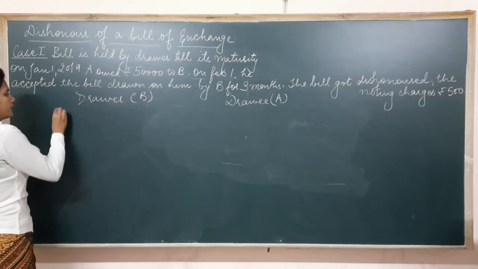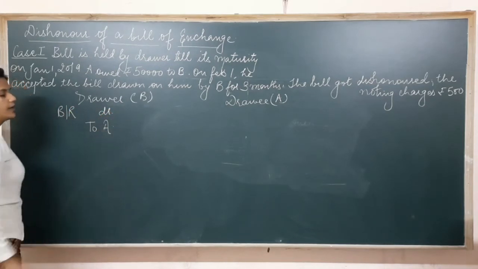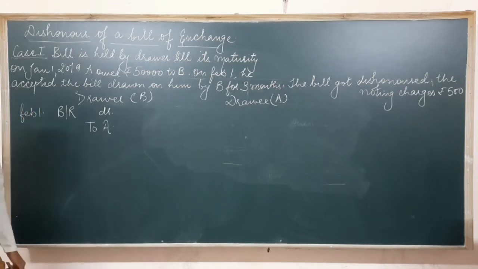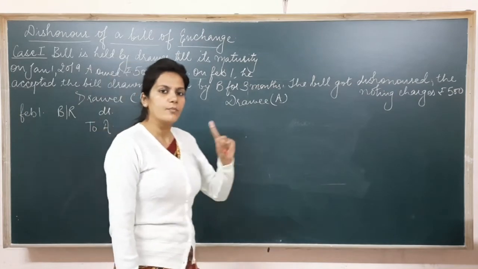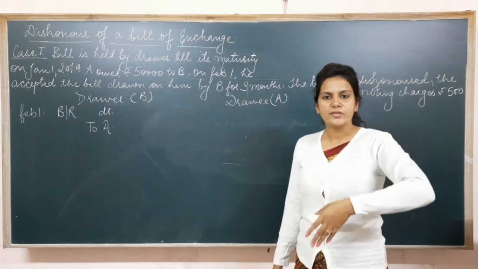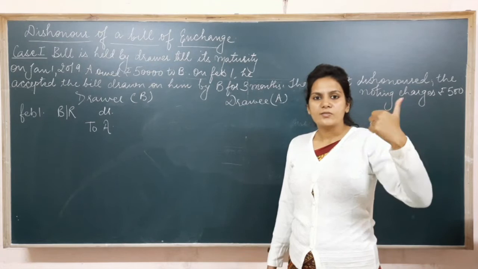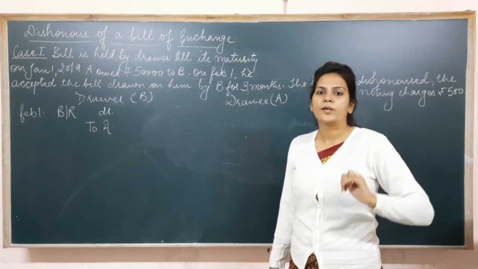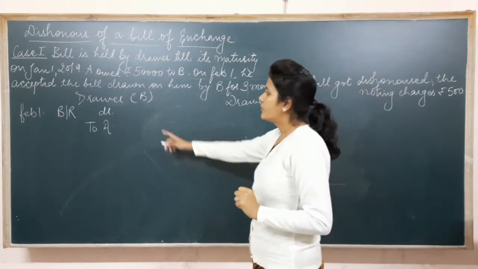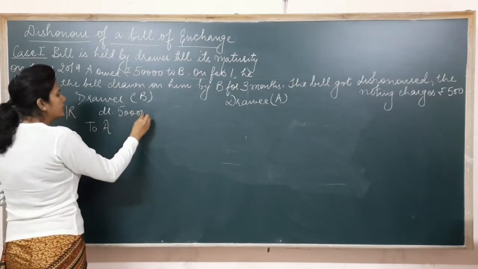So now B is going to draw a bill on A. It means the entry would be: A's account debited to bills receivable account, and he has drawn the bill on 1st of February for 3 months. 3 months means Feb complete, March complete, and then April also. 1st Feb, 1st March and 1st April, and then in the month of May, we need to leave 1st May, 2nd May, 3rd May; 4th May would become the due date, as you know that we need to give 3 days of grace. So now as B has drawn a bill of rupees 50,000 on A, here the entry becomes this.